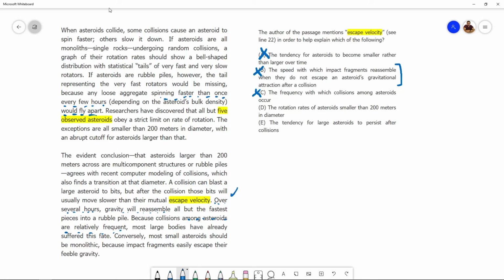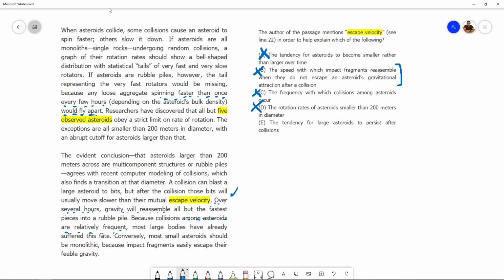D: The rotation rates of asteroids smaller than 200 meters in diameter. Does the author mention escape velocity to help explain the rotation rates of smaller asteroids? So these small asteroids can rotate fast. Not all of them, but they can rotate fast. Does that have anything to do with escape velocity? No, nothing like that given in the passage. D is incorrect.